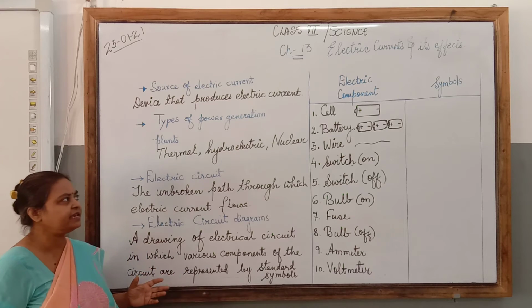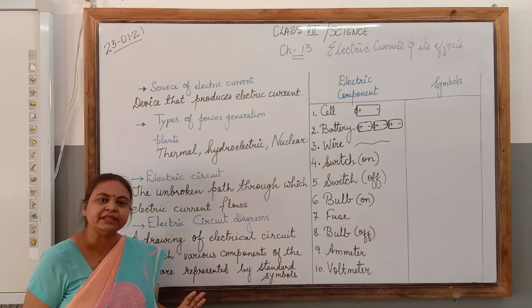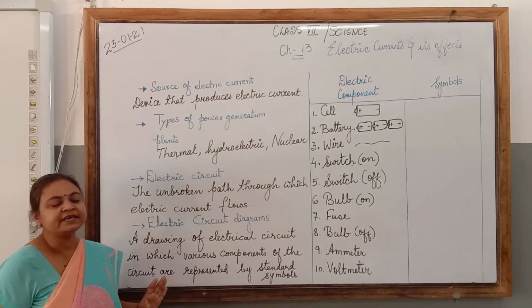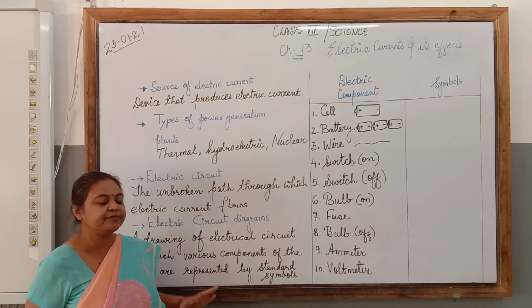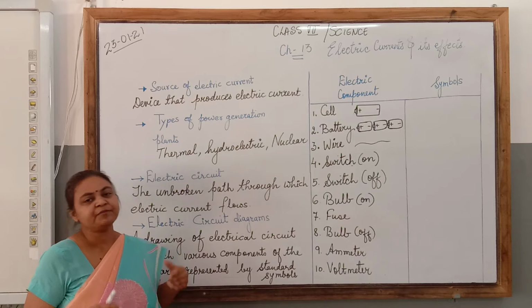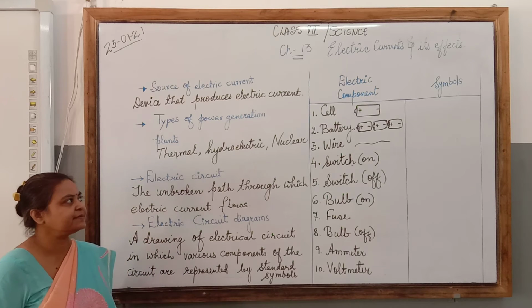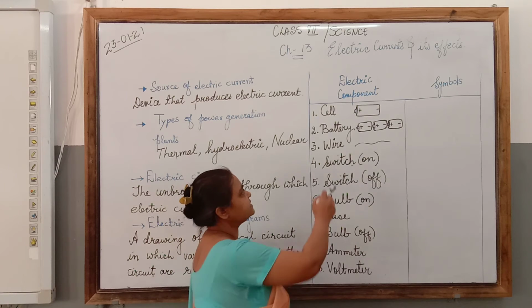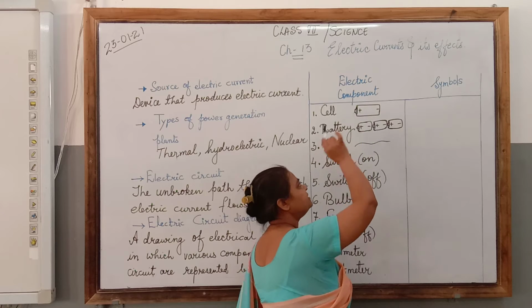Okay, so let us see what are the various symbols which we use commonly. These are only the basic symbols. In class 7th we are going to study these 10 basic symbols. There are many others also which you will be learning in your senior classes. The first one is the cell. Here I have drawn dry cell.